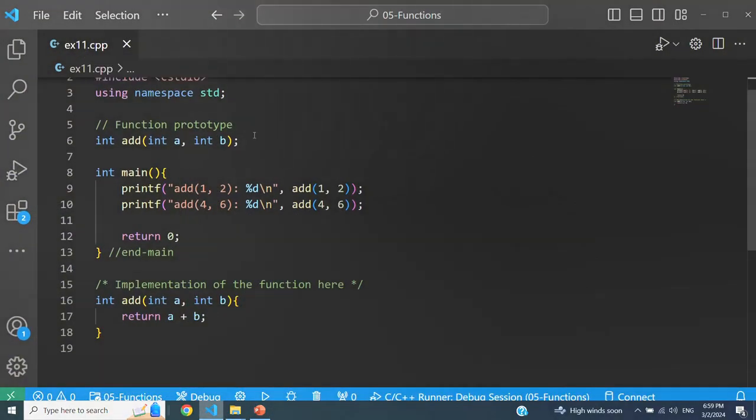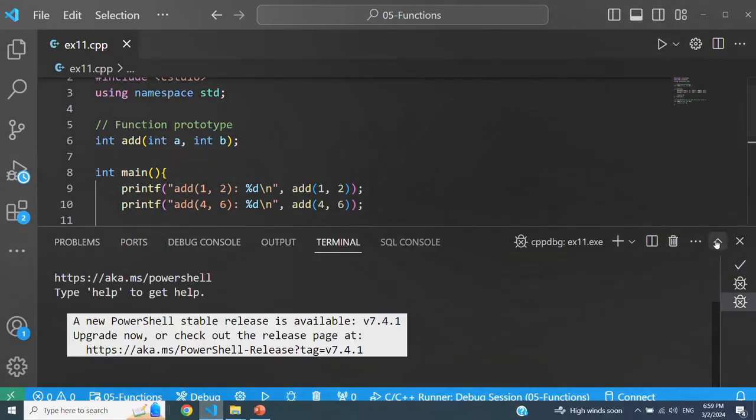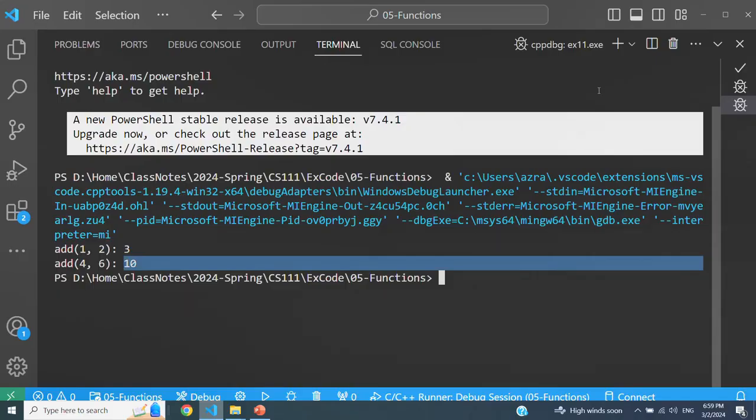This is example 11. As you can see at the top, we see only the prototype for the add function. I make two calls to the add function inside main, one with arguments 1 and 2, and the other with arguments 4 and 6. And here is the implementation for the add function. So let me run this thing. You're going to see it works perfectly. So add 1, 2 should return 3, and add 4 and 6 should return 10.